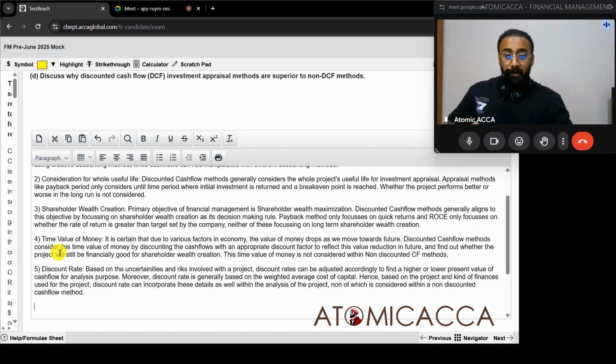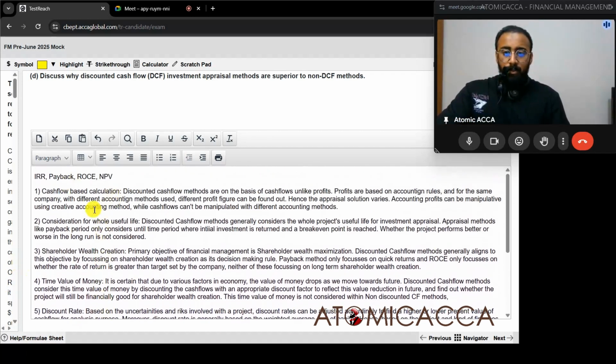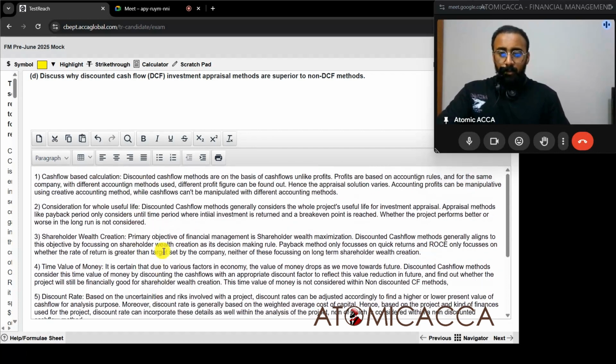So we're done with 5 good points, and that's enough. 4 was quite enough based on our 1.5 mark calculation, but just for safety, we wrote one more point. Cool. So we have discussed why this is, and now we can erase this one. That was only for brainstorming. And we are done with our final answer.